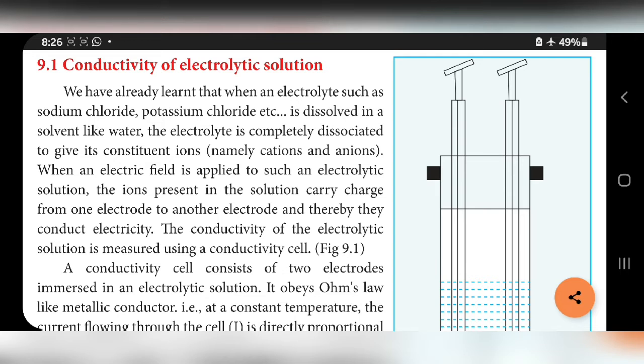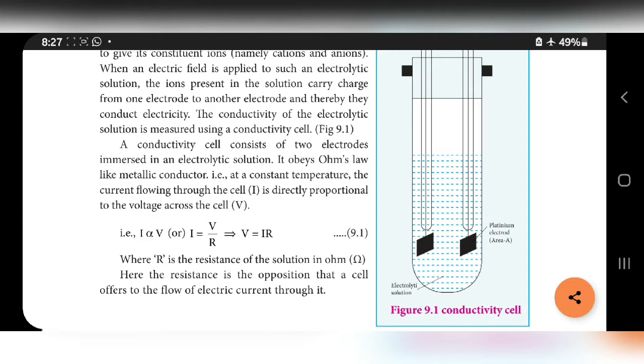The conductivity of the electrolytic solution is measured using a conductivity cell. See this picture. This is a conductivity cell. The conductivity cell consists of two electrodes immersed in the electrolytic solution. This is one electrode and this is the other electrode.